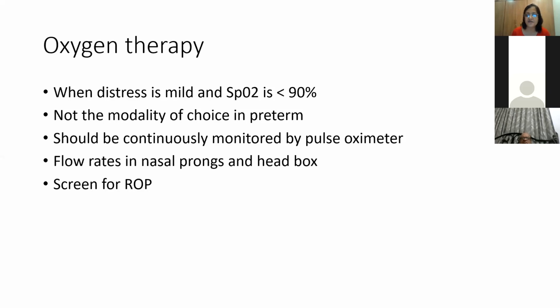It's a wastage of oxygen. And why do you need a higher flow? To avoid rebreathing. So we don't use head box nowadays. We used to do it 9 to 10 years back. Then of course, anyone who is on oxygen, you have to screen for ROP.